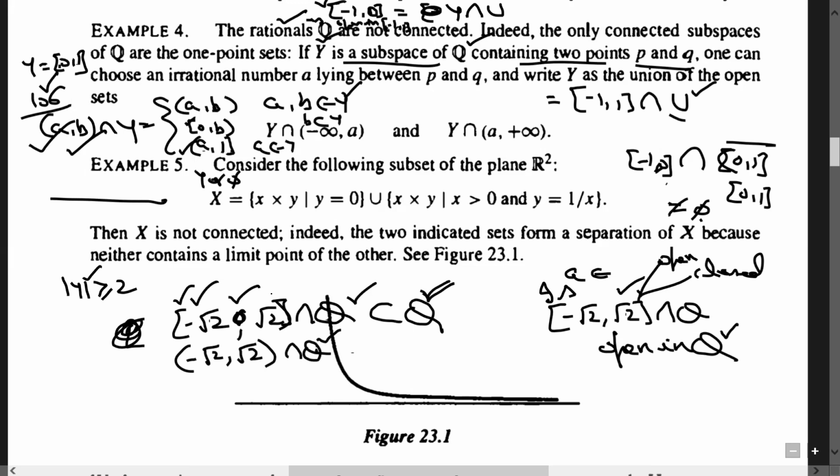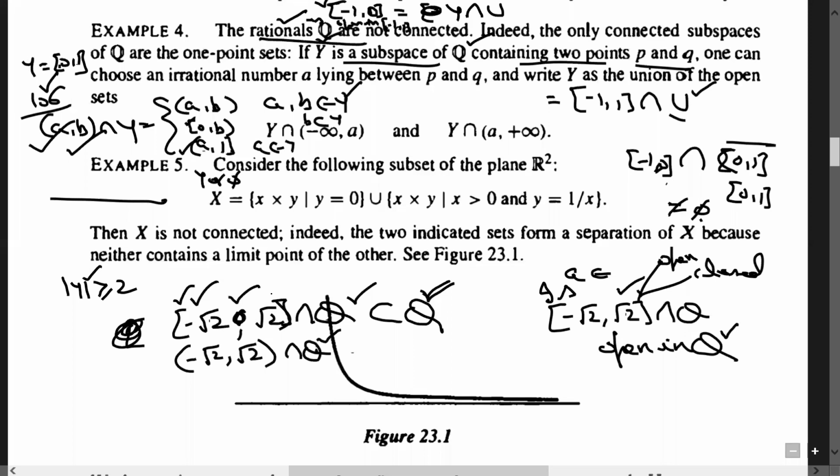In this way, Q is not connected, because, as I have already told you, with the help of its complement you can always construct a separation. Or you can say that I have a proper subset of Q, with respect to the subspace topology, which is open as well as closed. This is the reason why Q is not connected.